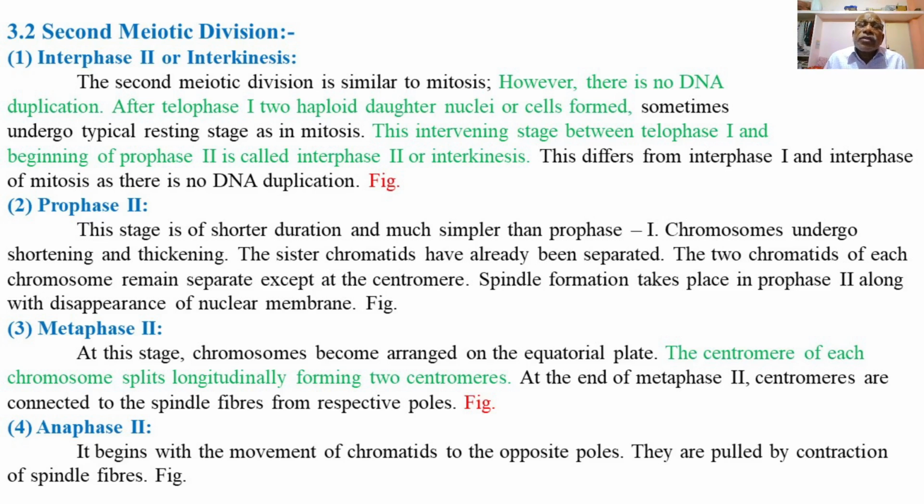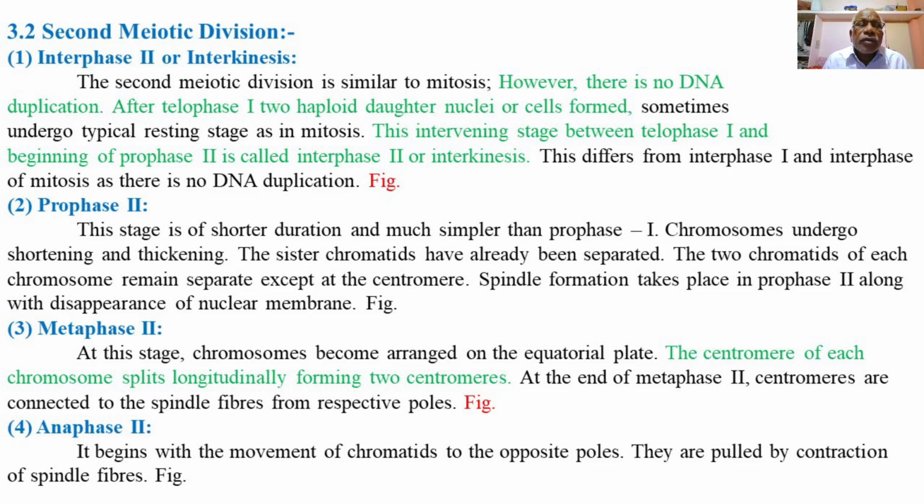So at metaphase second, the chromosomes become arranged at the equatorial plane, then the centromeres of each chromosome get separated, and the spindle fibers attach to the centromeres from the respective opposite poles.